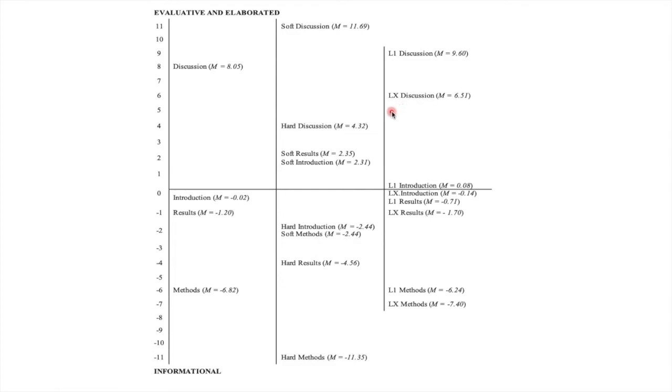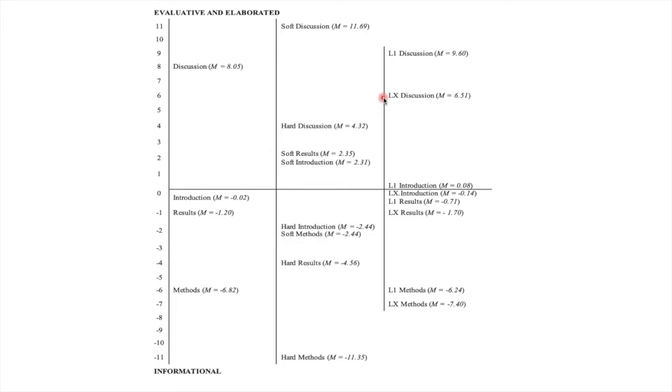More specifically, Dimension 1 appears to show that discussions produced by L1 English writers contained a higher degree of evaluation and elaboration compared to LX English authors. Now, please note that all the differences I've mentioned so far were statistically significant in our post hoc analysis.